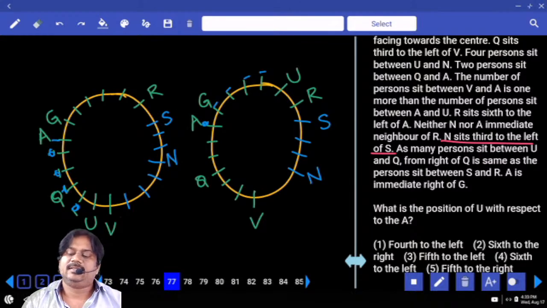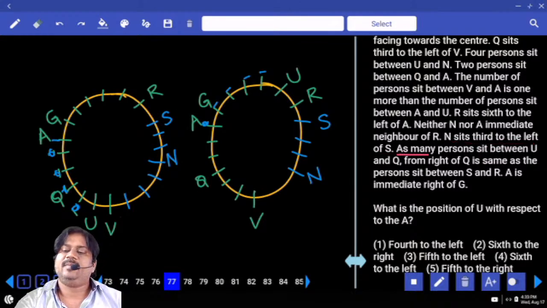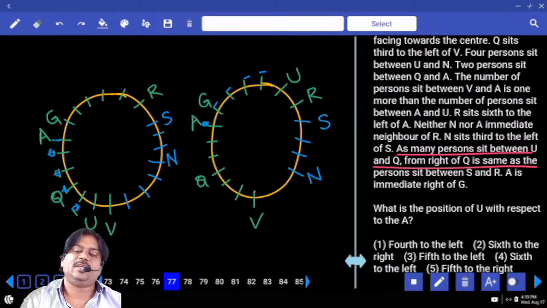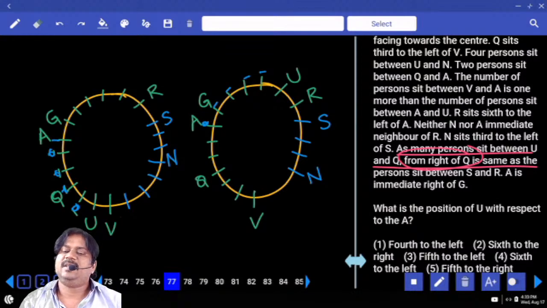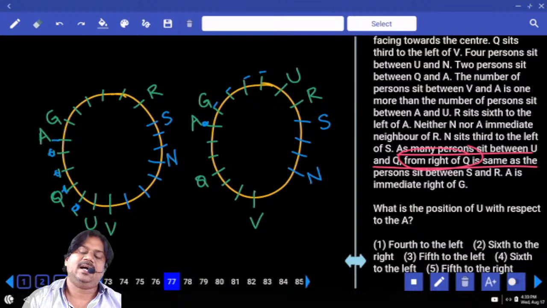Right. And here we have information. How many persons sit between U and Q from the right of Q is the same as between S and R. Clearly here, how many people are between S and R? No person. And Q and U?